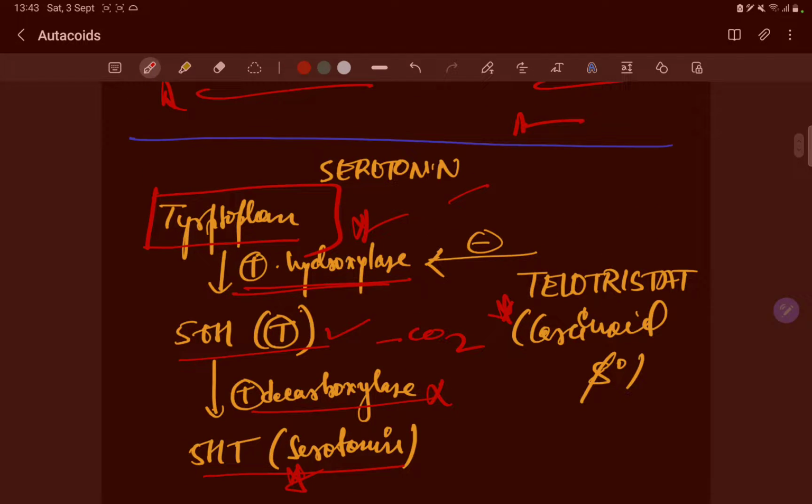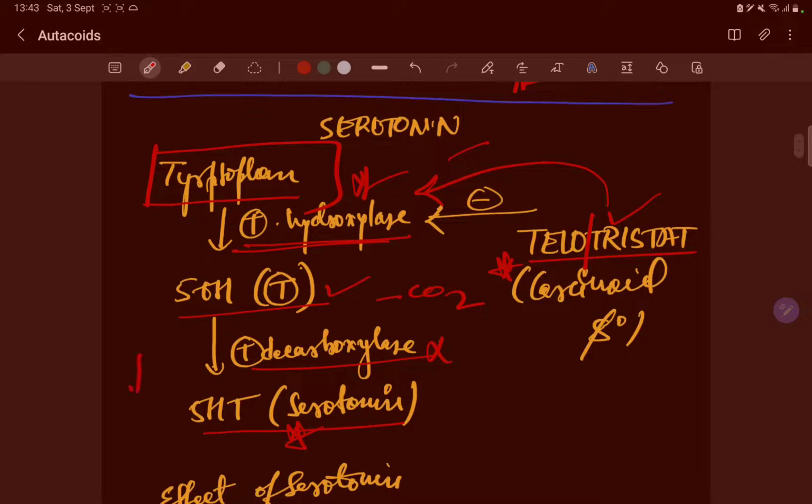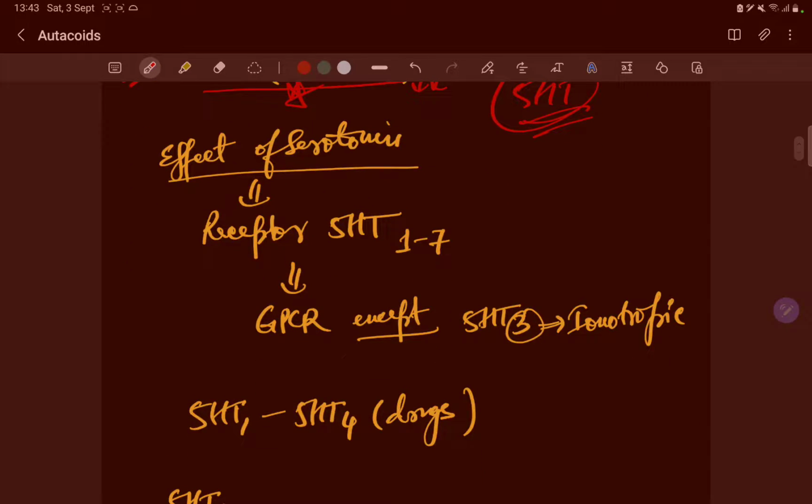So what happens? Telotrestat is a new drug which is acting on the tryptophan hydroxylase. So what will it do? It will decrease the amount of serotonin because it is not able to break the tryptophan. So this tryptophan will increase, but at the end of the day serotonin will decrease. So which condition will use it? Carcinoid syndrome, that is a tumor which produces lots of serotonin. So carcinoid syndrome.